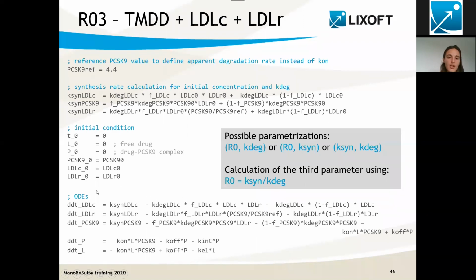If we look a bit more into the equations, for each entity, I have a production rate, and then I have two different degradation rates: one that just depends on that chemical species, and one that is related to the binding to another species. Of course, I also have L, which represents the drug concentration, and P, which represents the complex between PCSK9 and the drug. Here I'm reusing the same variable names as in the TMDD model.